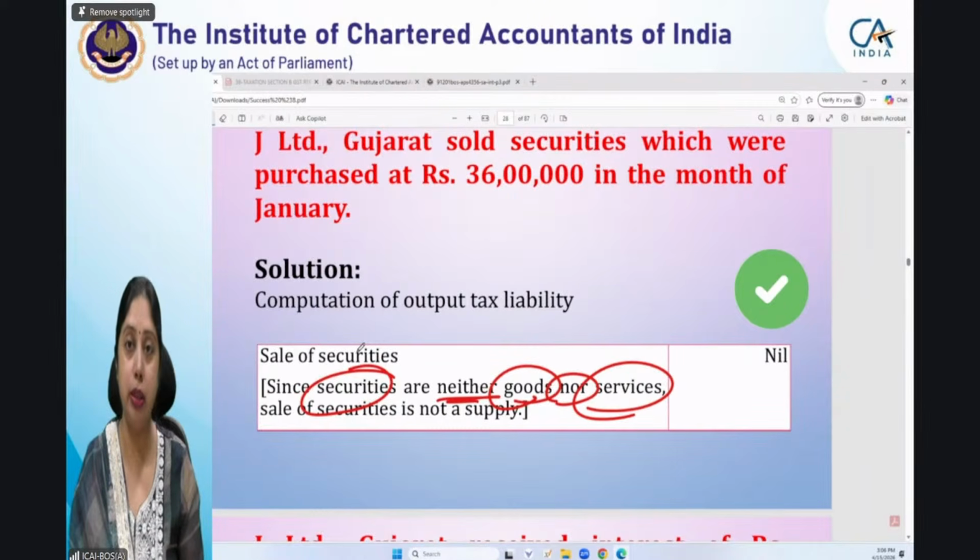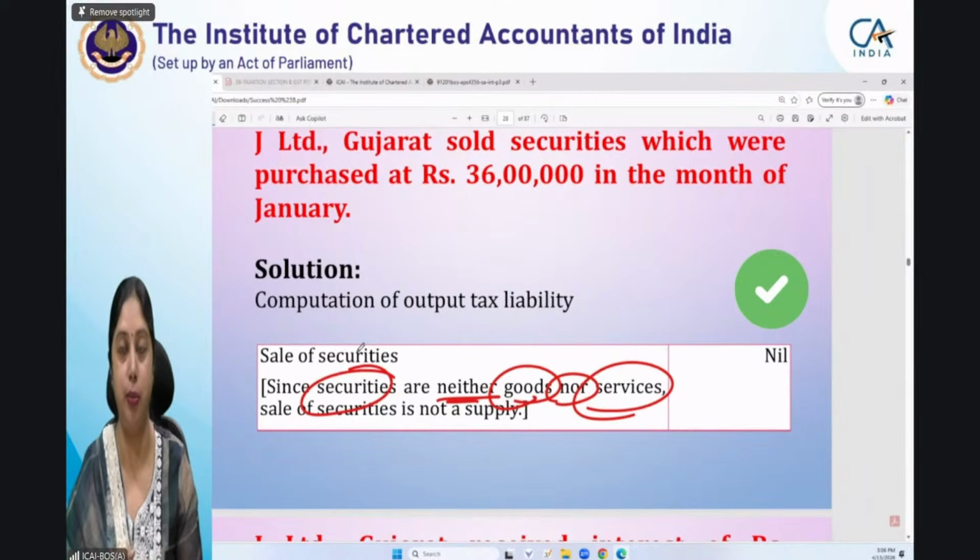So both the things are entirely different, the reasons are entirely different, and this type of conceptual understanding you all require for your examination. I hope this concept is clear to you all. Even if such a kind of question comes in the exam, money or security, from now onwards, I hope all of you will answer it correctly.